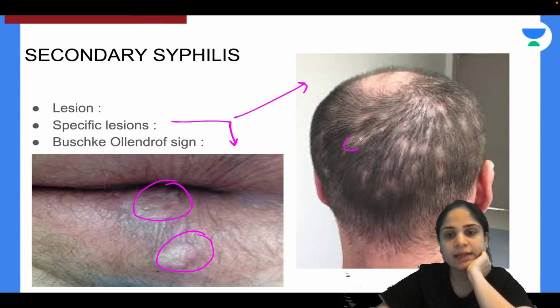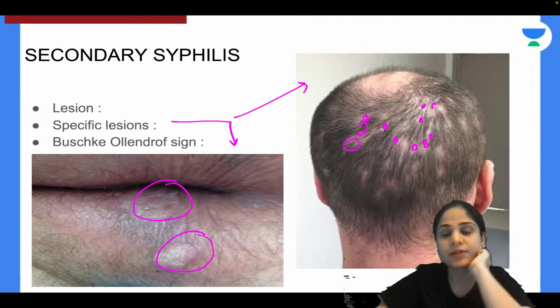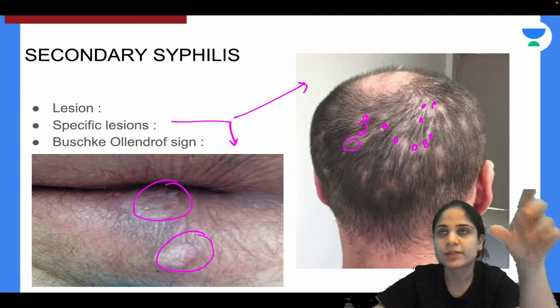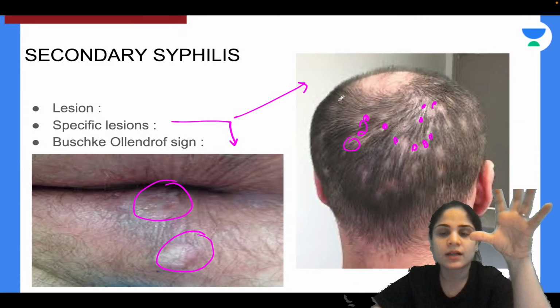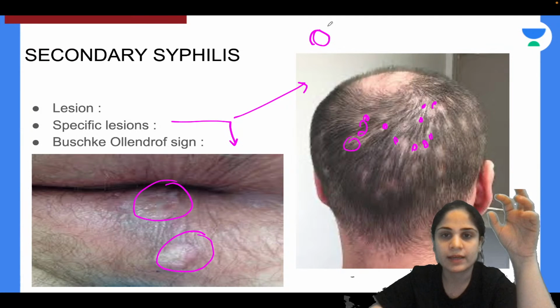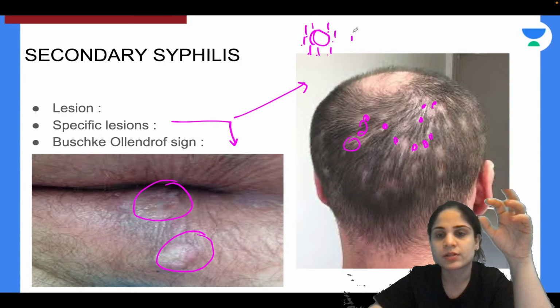Yes, on the hair you are seeing certain areas of alopecia. This is different from alopecia areata, guys. In alopecia areata you will see bigger lesions of hair loss, and at the end of it you will have the exclamation mark sign. So this is called moth-eaten alopecia.